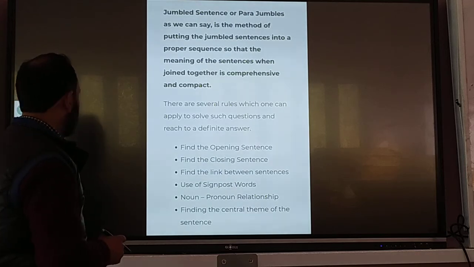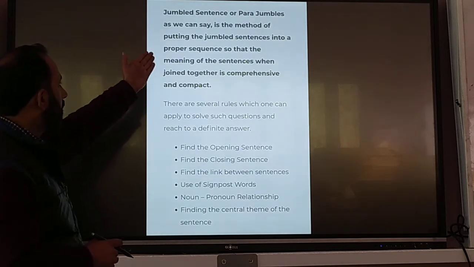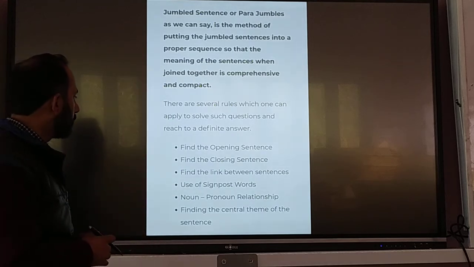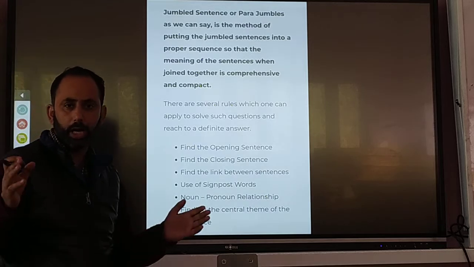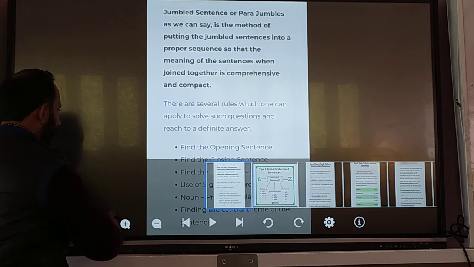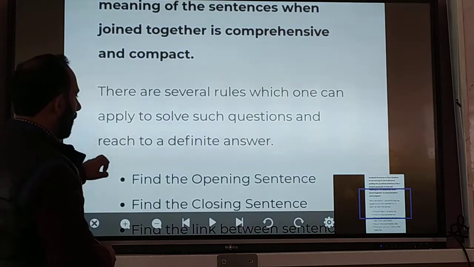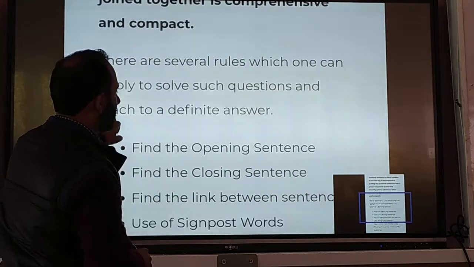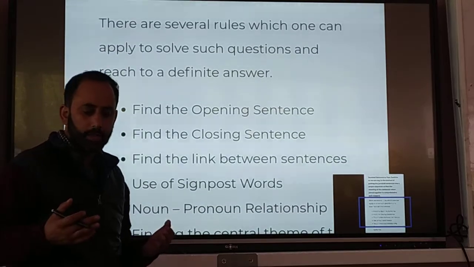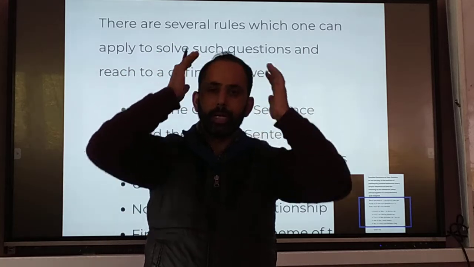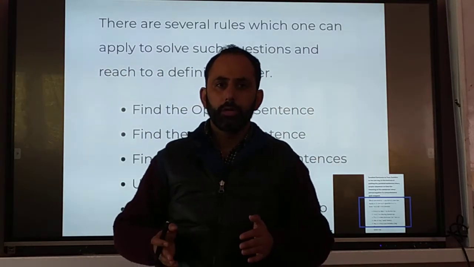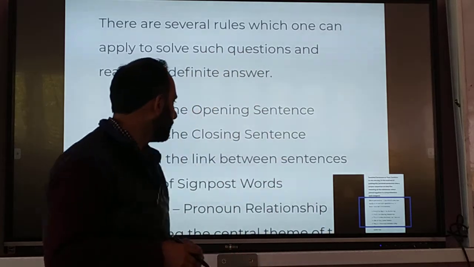You have to see the jumbled sentences. You have to make them in proper order or proper sequence. Find the opening sentence. As I already told you, you have to find the opening sentence, that is the beginning sentence, with which your work starts. Then find the closing sentence. When you are able to find the beginning, first sentence and last sentence, then it will become easy for you to identify the middle ones.